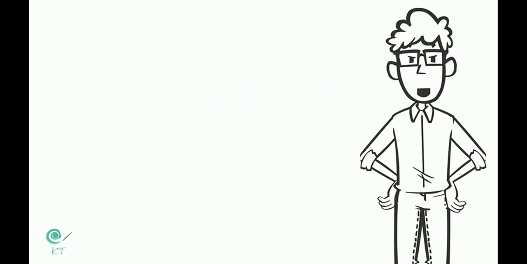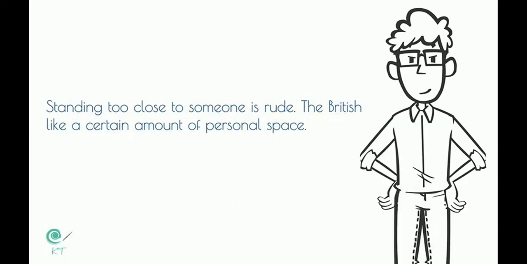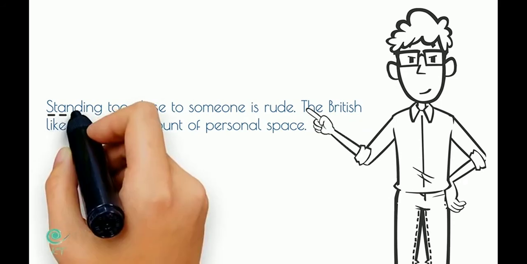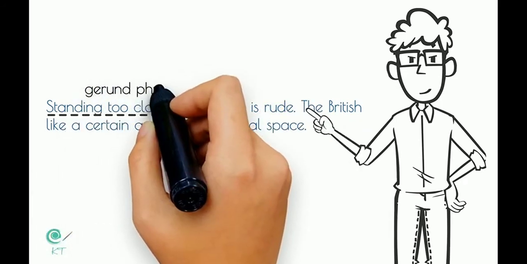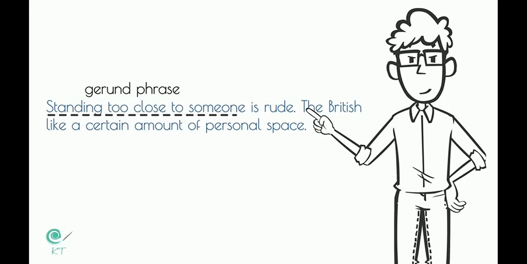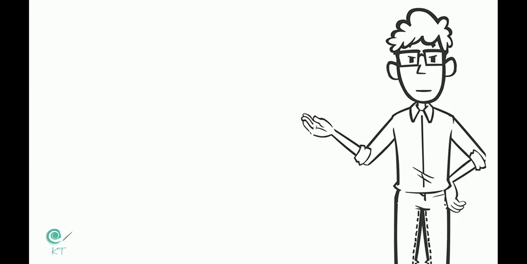Standing too close to someone is rude. The British like a certain amount of personal space. Asking personal questions about salary, relationship status, weight, or age is frowned upon.